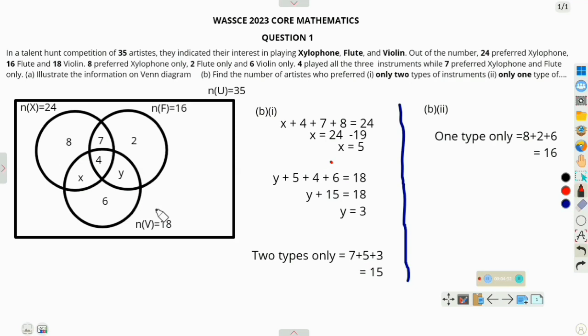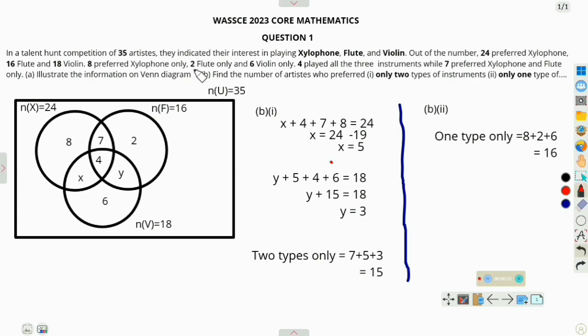Then it says that 8 preferred xylophone only. So we look for the circle that involves xylophone, and this is the circle for xylophone. It says 8 preferred xylophone only. Looking at the circle, the portion that belongs to xylophone only is this portion. It says that 2 flute only.